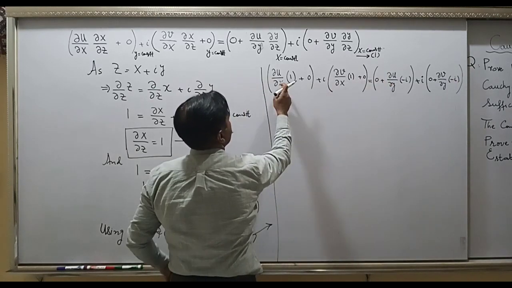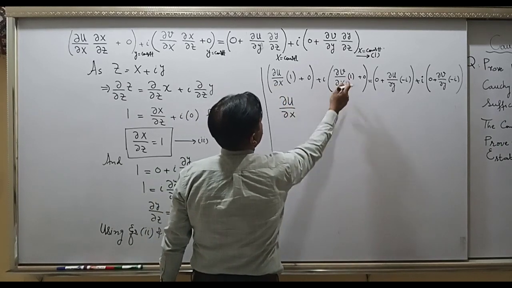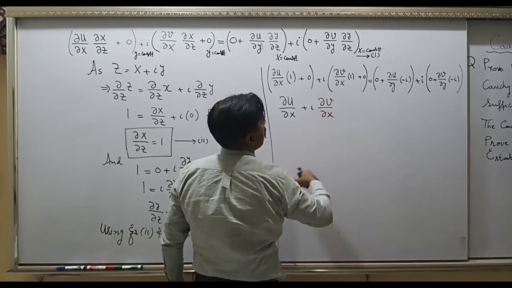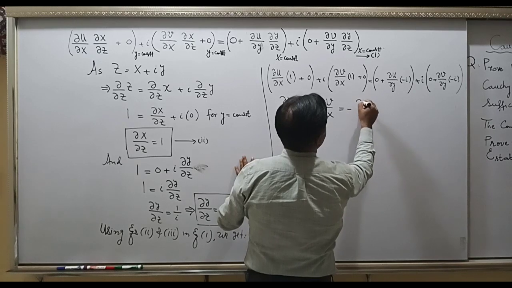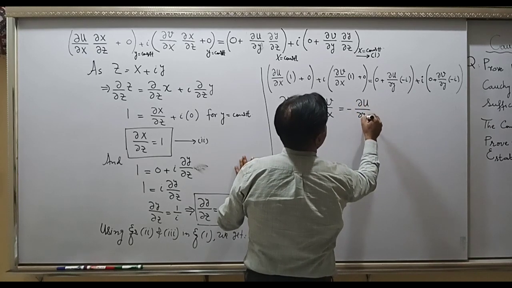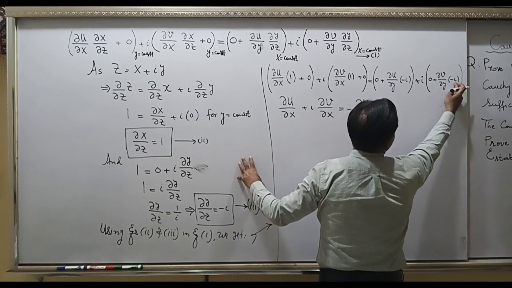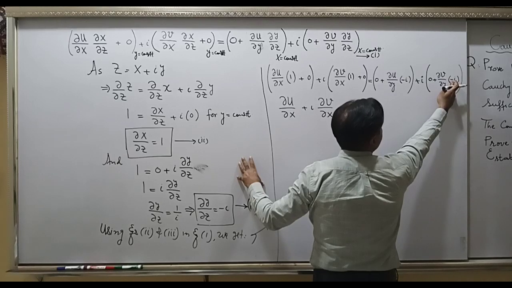Now simplify. Multiply by 1, it will give you partial u by x plus i partial v by x equal, this is minus partial u by y, and then multiply i with i will make minus 1, and multiply this minus 1 will make plus 1.